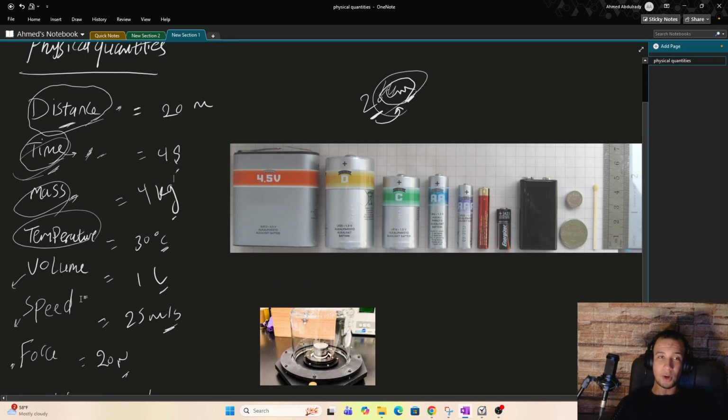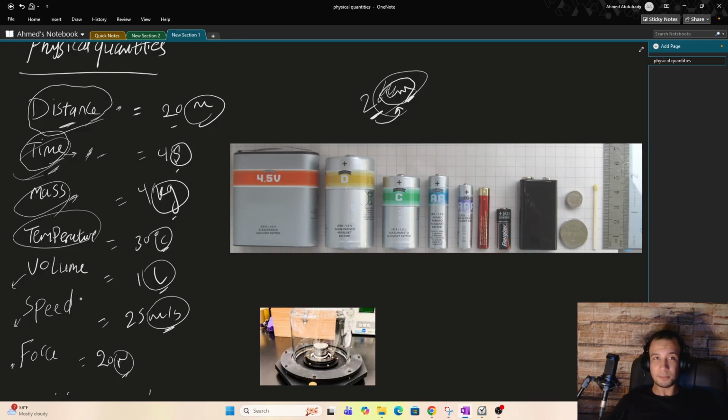As I told you, you are measuring the object or the event or the property relative to something that you know. That's the unit. We're comparing it to something that you know. So you know what a kilogram is. It's 4 times the kilogram, 4 times the bag of potato that I bought yesterday, because you know what a kilogram is. You're comparing it to this one. You know what a second is. You're comparing it to the second. You know what a meter is. You're comparing it to meters. 20 times the meter.